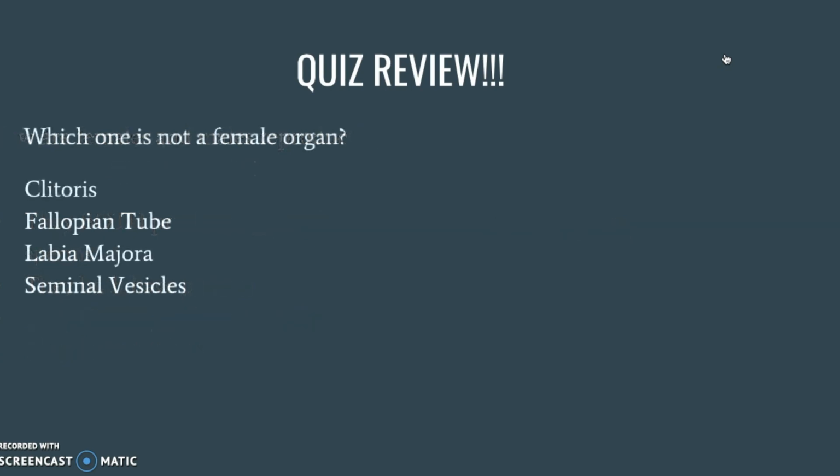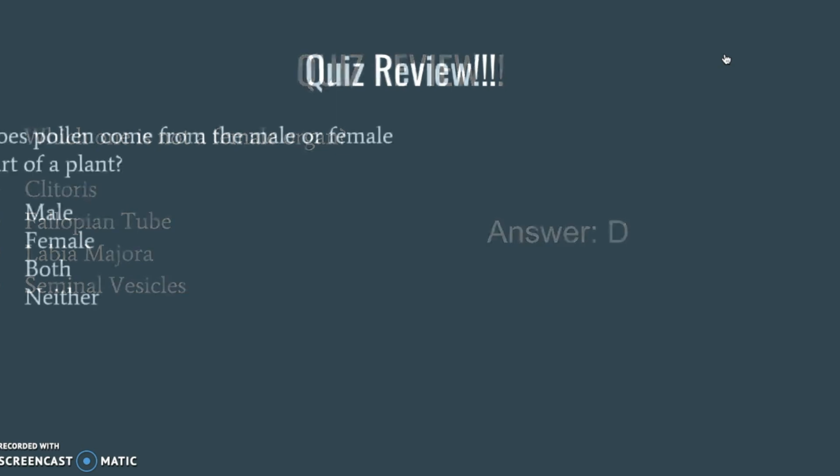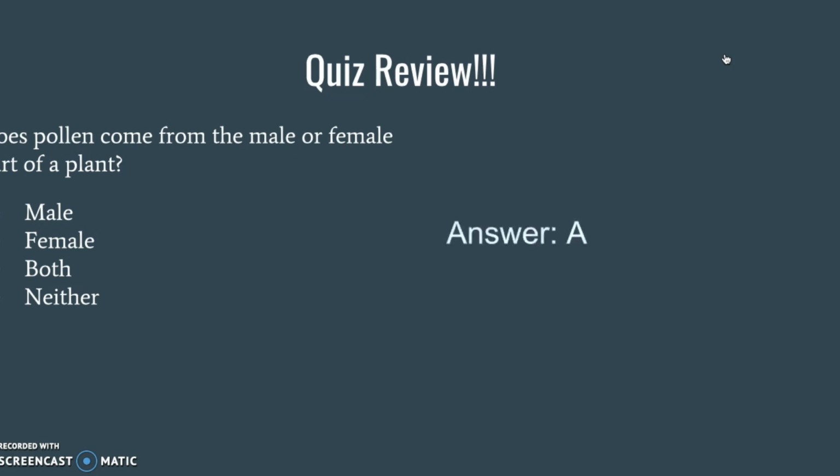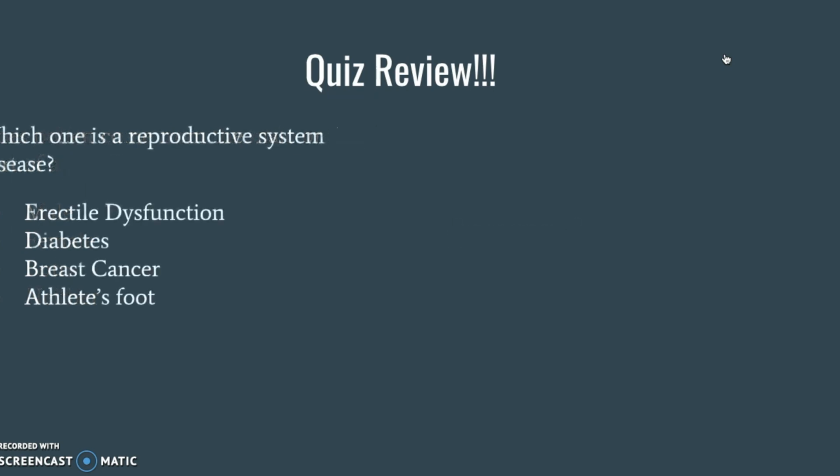Which one is not a female organ? A, the clitoris. B, the fallopian tube. C, the labia majora. Or D, seminal vesicles. The answer is D, seminal vesicles. Does pollen come from the male or female part of a plant? A, male. B, female. C, both. Or D, neither. The answer is A, male.